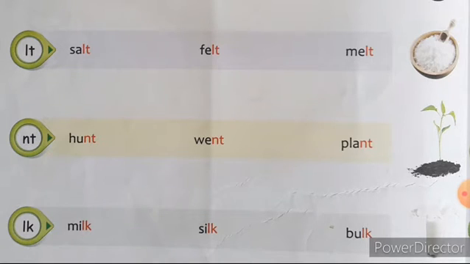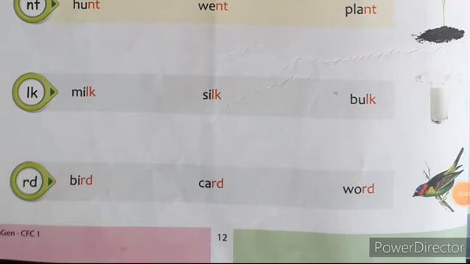The letter L gives the l sound and the letter K gives the k sound. Lk. The sound is lk. Milk, milk. Next one, silk, silk. Next one, bulk, bulk. Again listen, lk. The sound is lk. Milk, silk, bulk. Now look at the next sound, children.